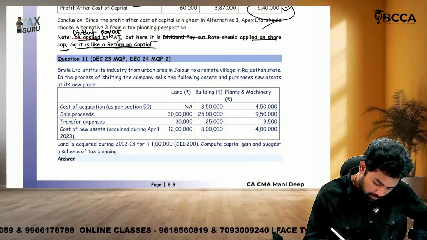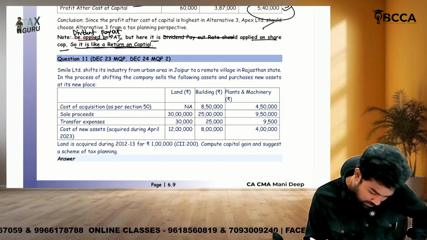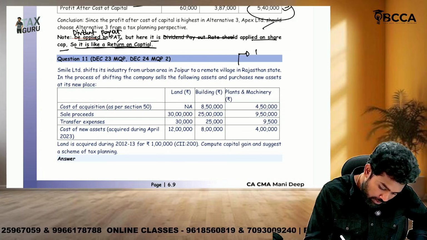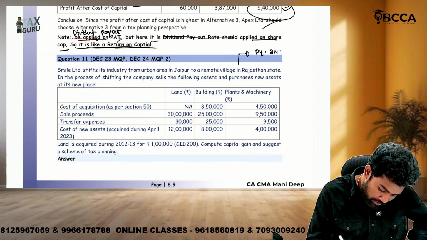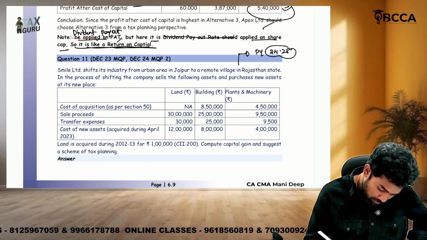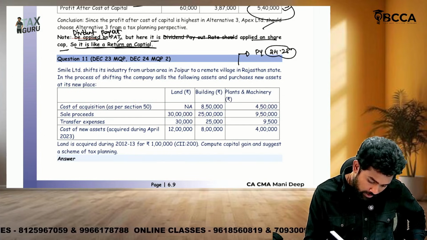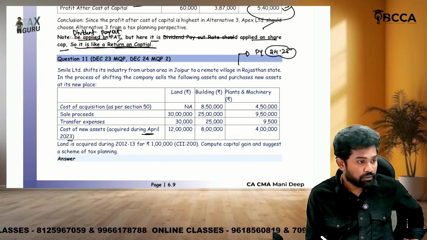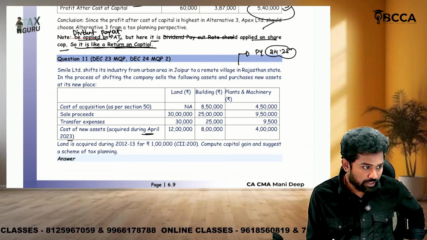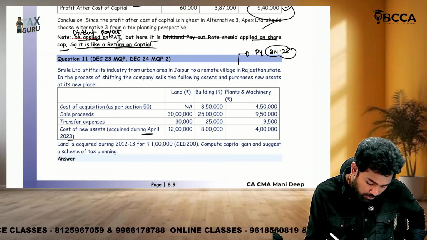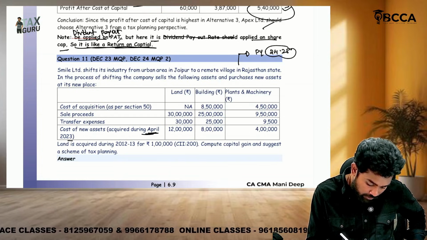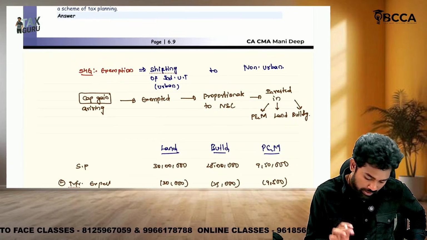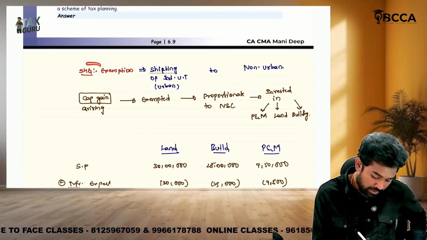Sir, here when they transferred or sold, assume it is in previous year 24-25, and they acquired it during April 2023. The point is that the transfer should happen within 1 year from this date. Why? This is linked to the 54G exemption, sir. Let me explain the 54G exemption.